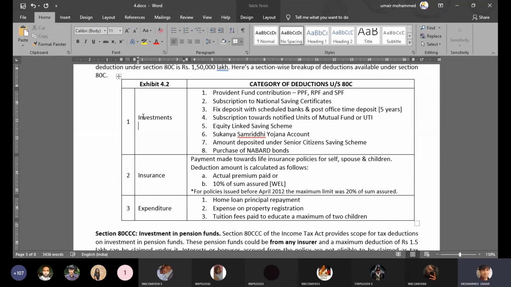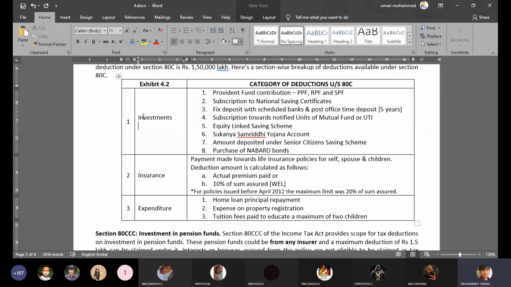How can you claim the deduction? For the previous ones, there is no formula to claim deduction. But for insurance, there's a formula. The formula is simple. You have to compare 2 things: actual premium paid or 10% of sum assured, whichever is less. Now, what is sum assured? As a student of commerce, you should know. Some of them here are experts who are studying banking and insurance, so they would be knowing much better than me, right?